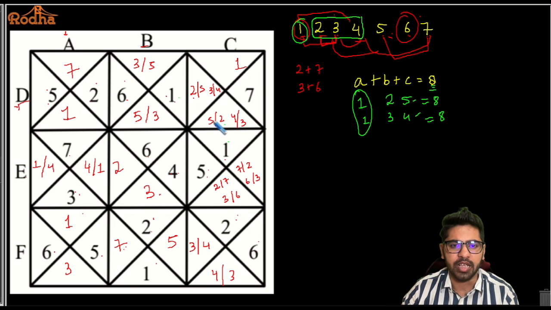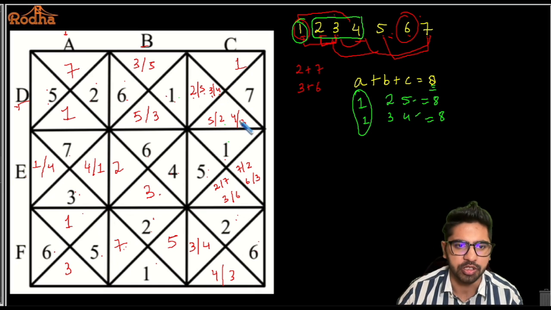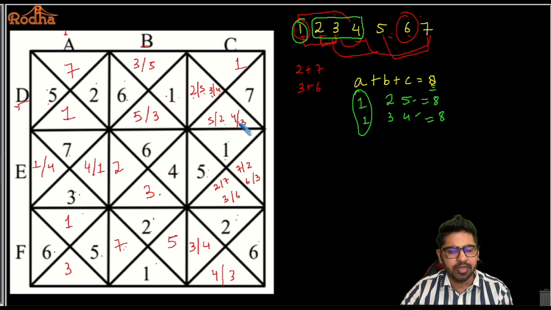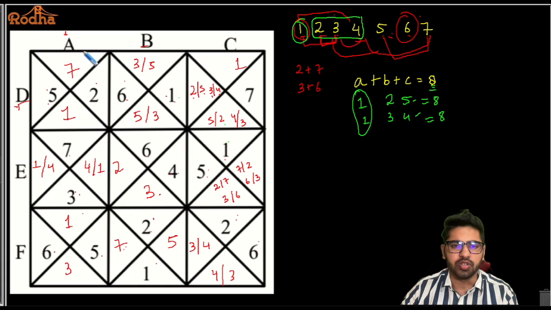Fix a 2 here, 5, 2. Fix a 5 here, 5, 2. Fix a 3 here, 4, 3. 4 here, 3, 4, right? So there are 4 possibilities here as well. So I think that is my complete grid. I guess I have filled the entire grid here, right? So I think we are good to go with the questions here.